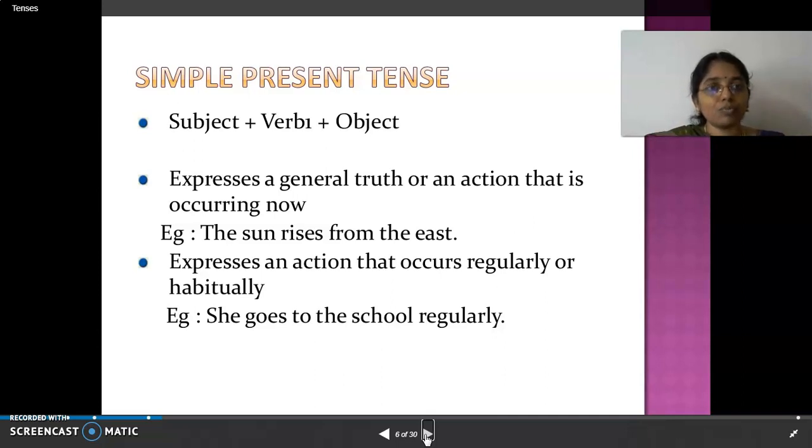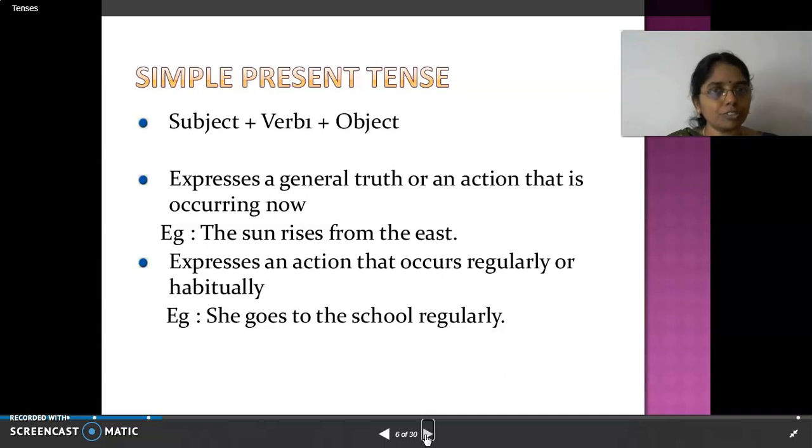So here also we have a format: subject, verb, object. Verb 1 indicates simple present tense. V1, verb form 1, says that it is simple present tense.